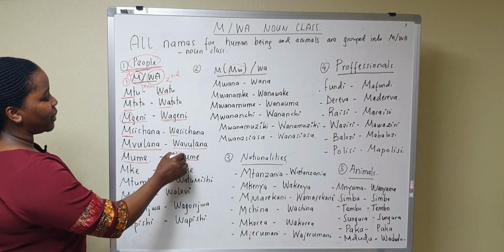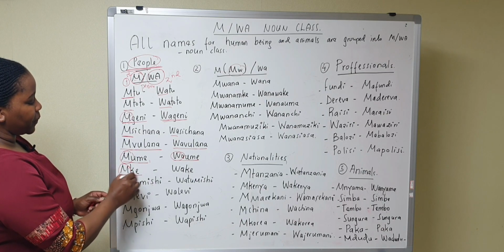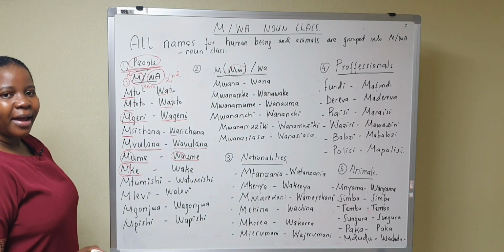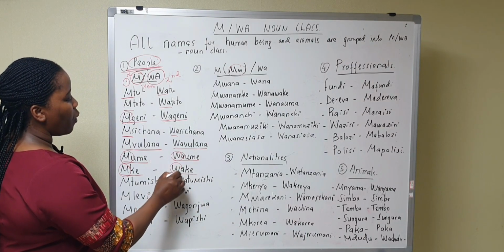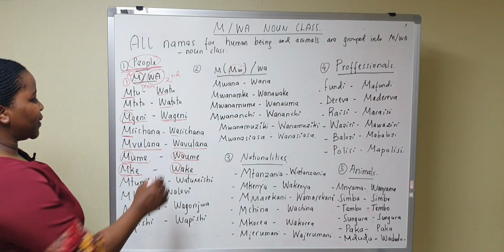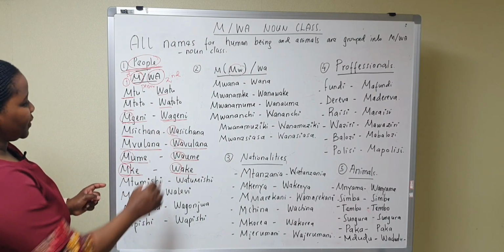Waume, husbands. Okay? Mke, a wife. Wake, wives. Okay? Very good.